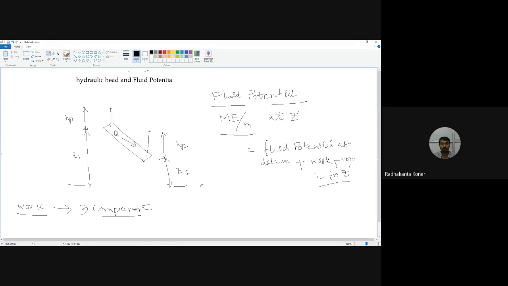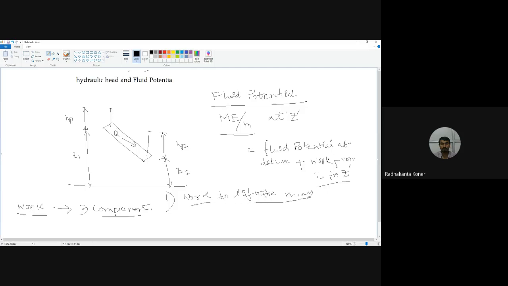What is the first component? The first component is the work to lift the mass.